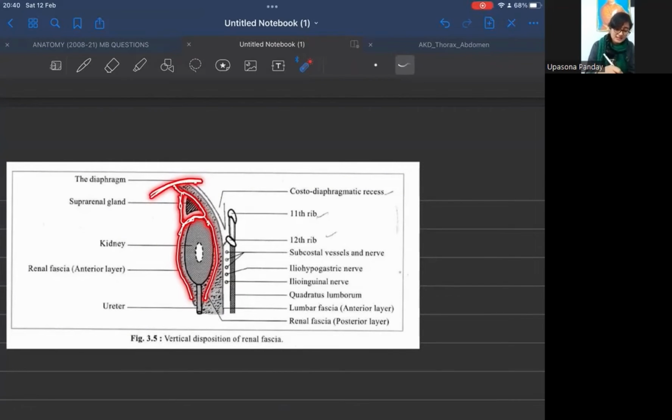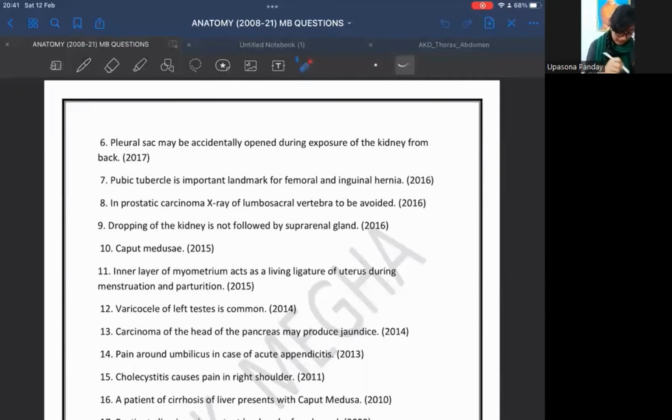So we can see the suprarenal gland and the kidney are held in two different compartments. And moreover, the suprarenal gland is hanged from this subdiaphragmatic fossa by the suspensory ligament. Okay. So in case of any downward displacement of the kidney, the suprarenal gland is not pulled down. Why? Because this is in a different compartment and this is held from the subdiaphragmatic fossa by the suspensory ligament of the suprarenal gland. Okay. Now, the next question is caput medusae.